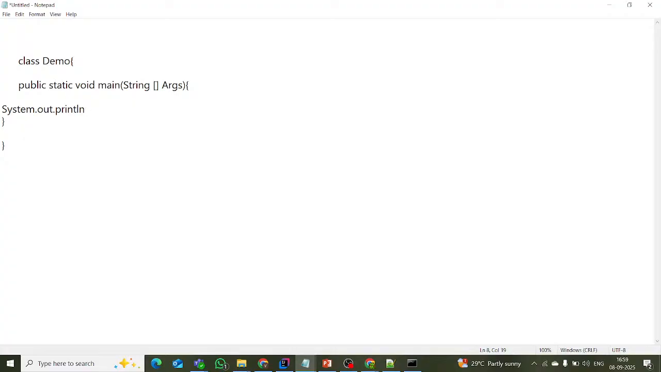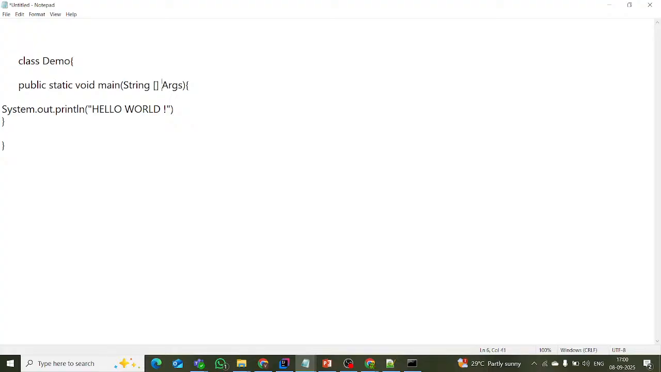Suppose let me write Hello World. This is the thing I want to print on the console, nothing but the command prompt. So see now, class keyword, Demo is my identifier, nothing but the class name, public static void main method. Open the braces and close the braces for the class. This is the main method, public static void main, String args.